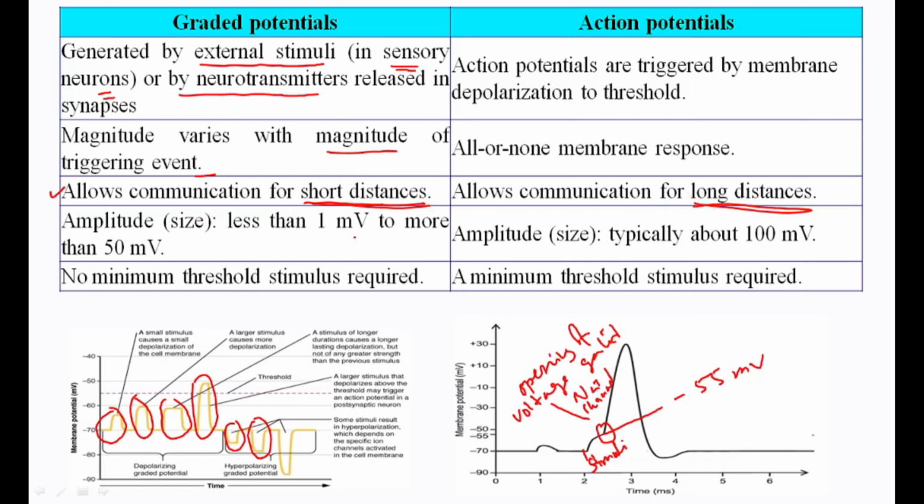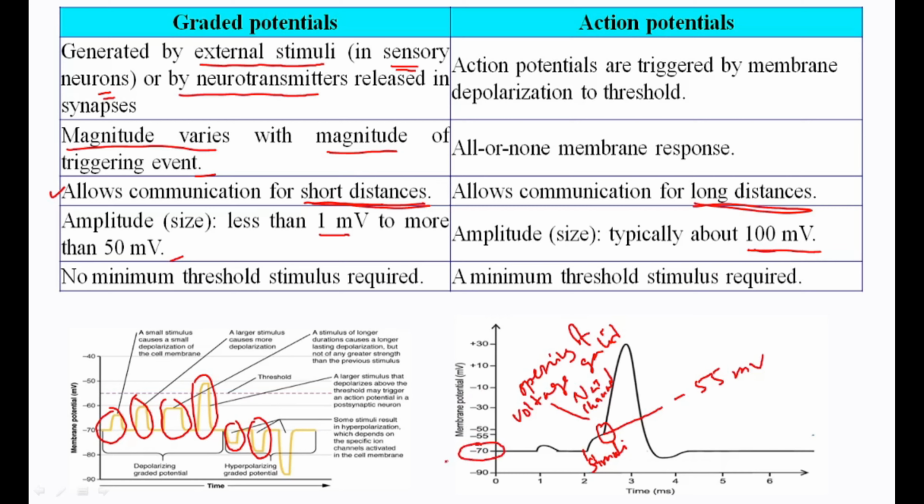Amplitude or size is less than 1 millivolt to more than 50 millivolt, or you can say it may be up to 50 millivolt, because the magnitude varies. But in case of the action potential, it is about 100 millivolt. How?